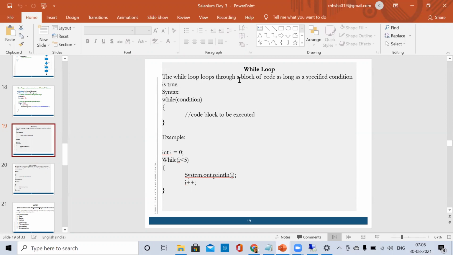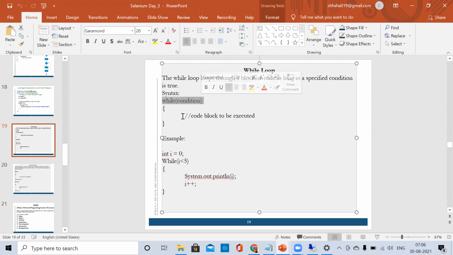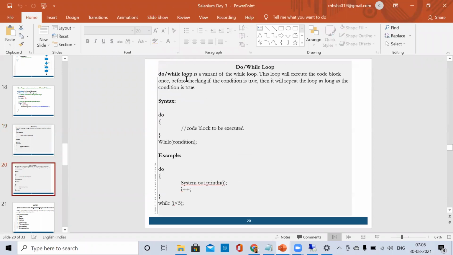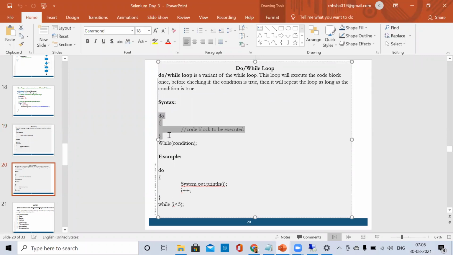So in the while loop, we check the condition first and then we enter the code. So this is a while loop, like while i is less than 5. If this condition is true, then only it will enter into the loop. While in do while, what will happen is it first enters into the code, the block will execute, and then the condition will be checked.